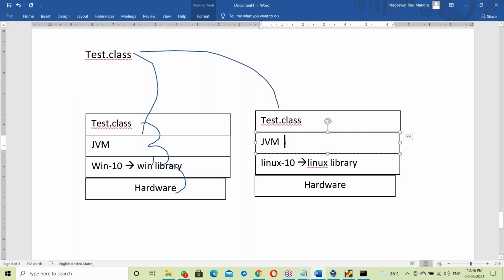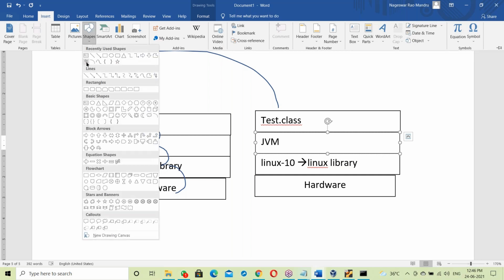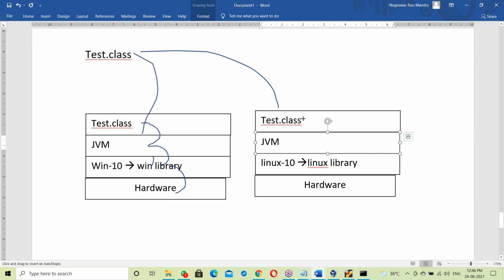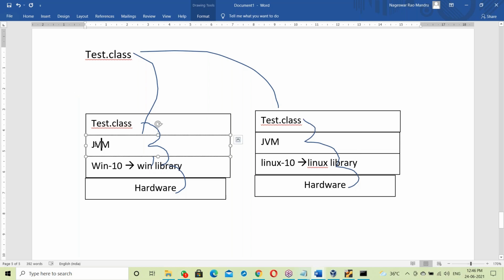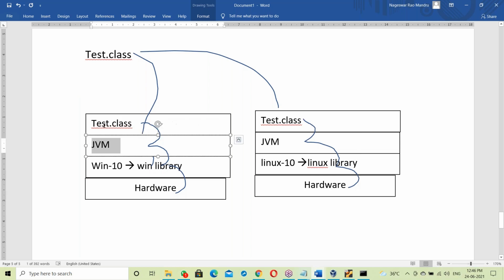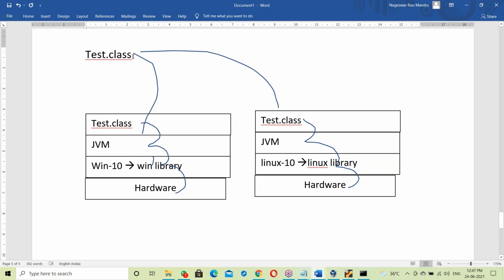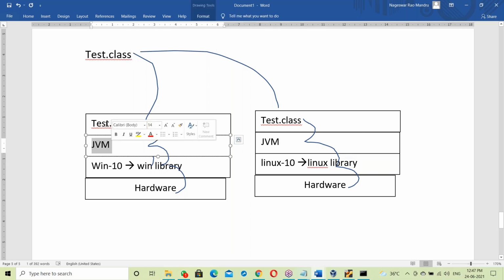So you get a JVM here. On the Linux base there is a JVM, right? Now the Linux JVM takes the test.class file, links it with the Linux library, then communicates with the hardware components. On the Windows base, the Windows JVM links our test.class to the Windows library. Same test.class file, on different operating systems.